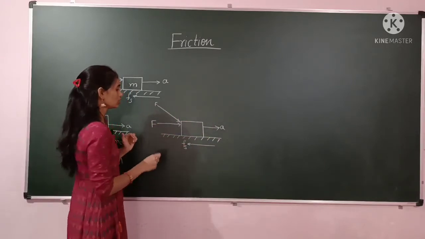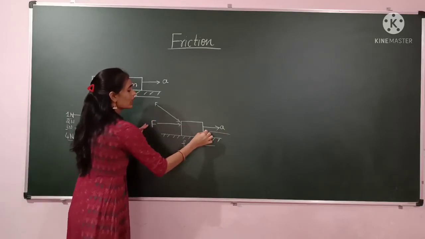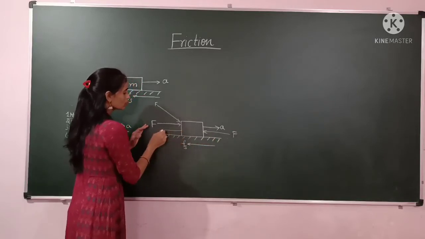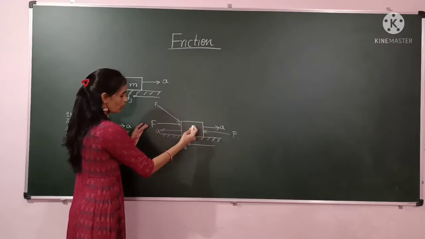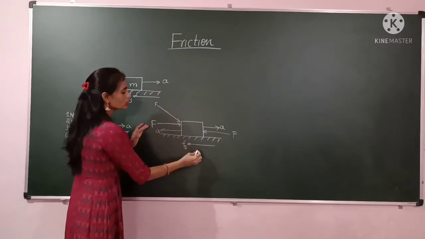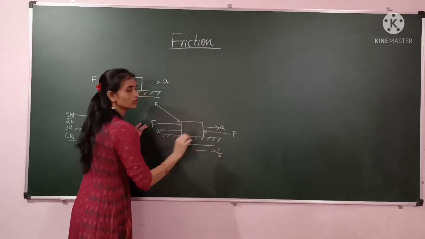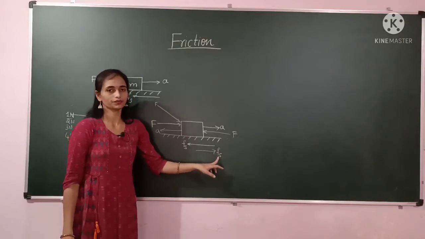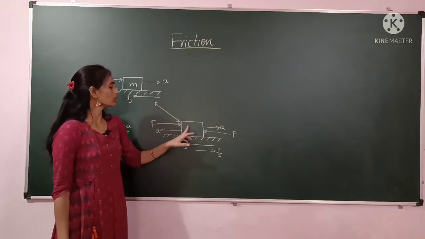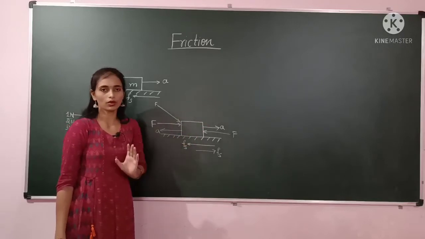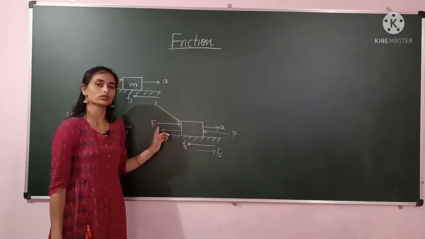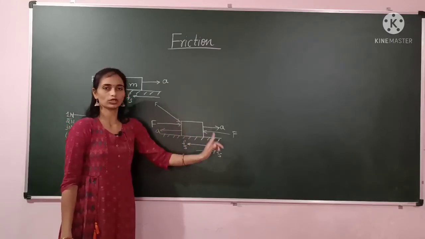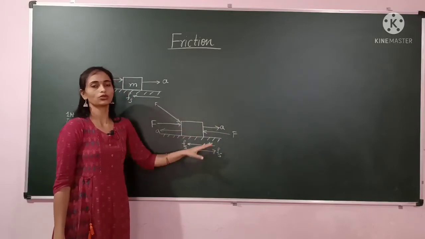So this is about the direction. Suppose you are applying the force in this direction; then this block will move in this direction, and the frictional force will be in the opposite direction. Always remember that the frictional force is always opposite to the direction of intention of motion of the object, not that of the applied force. We don't have to look at the direction of the applied force; we have to see in which direction the object is moving. So this is the direction of the friction.